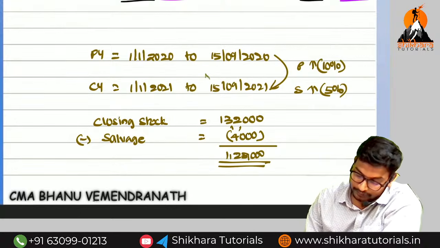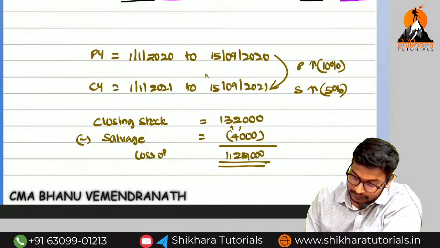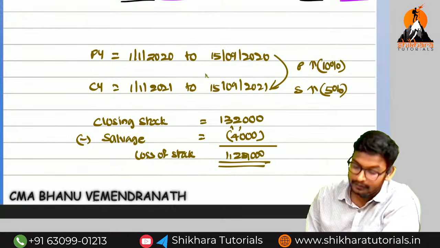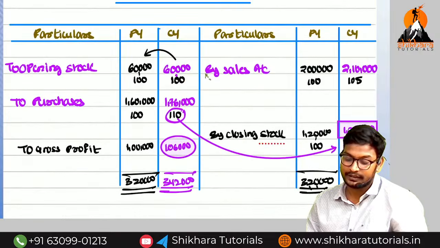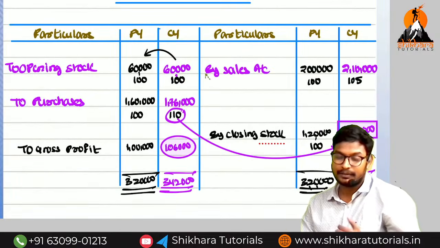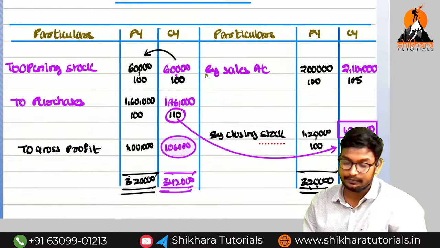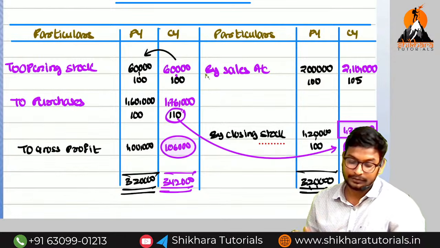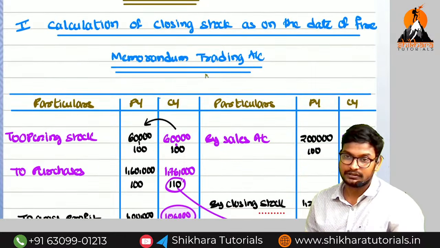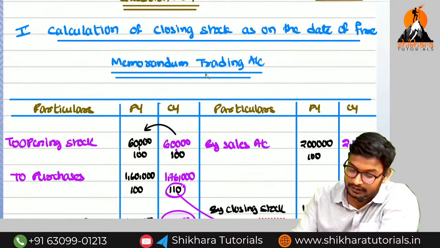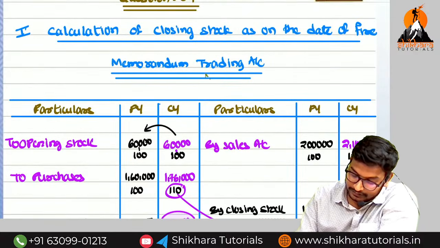So this is called loss of stock. Okay, now what is the most important point here in this question? This purchase assumption is the most important point. So we have completed how many questions? 3 questions. 4 means we have done the first question. So next one.